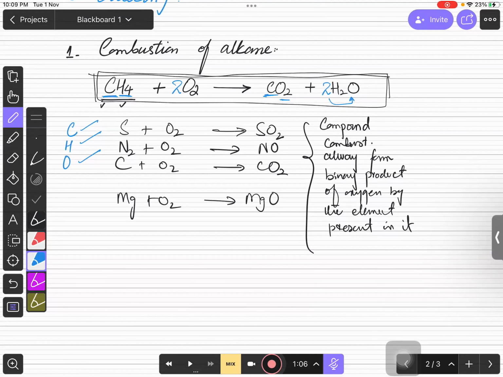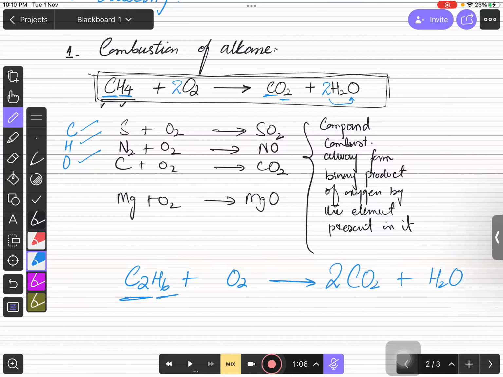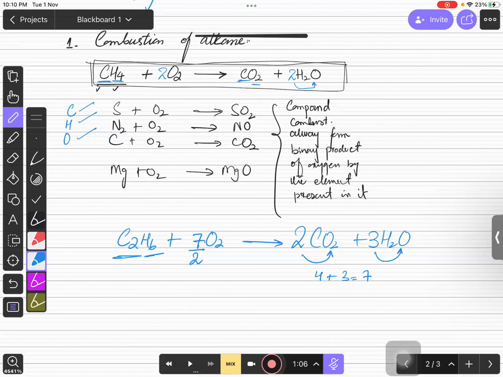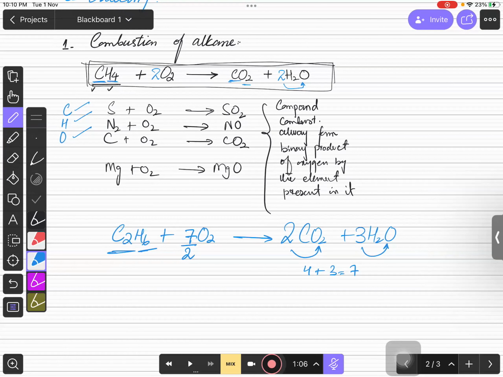So this is the case that you need to keep in mind for the combustion, right? So if you talk about the second member of this family, which is C2H6, when you combust this in the presence of oxygen, it will form what? Again, carbon dioxide and water. And for the balancing, you can see there are 2 carbons, just write 2 over here, 6 hydrogens, just write 3 over here. And if you talk about oxygen, so it is 3 1s are 3, 2 2s are 4. So total oxygen आपके पास कितनी होगी बच्चों? 7 oxygens हो गई. So you can write 7 over 2 over here for the balancing. ठीक है बच्चों? Is that clear, every one of you?